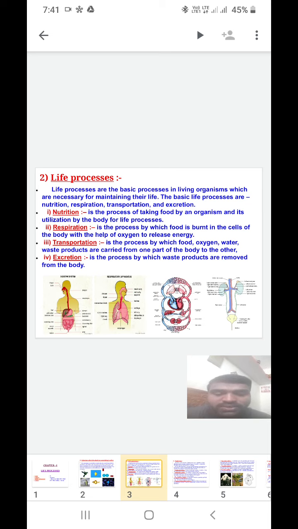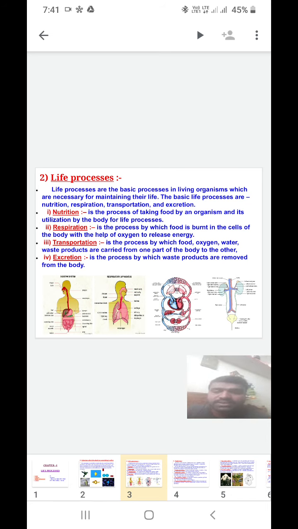Survival means continuing, for the purpose of living, as well as perpetuation. Perpetuation means maintaining the same kind of race in the next generation. That is called perpetuation. Both are necessary for the maintenance of life, and these basic processes are called life processes.